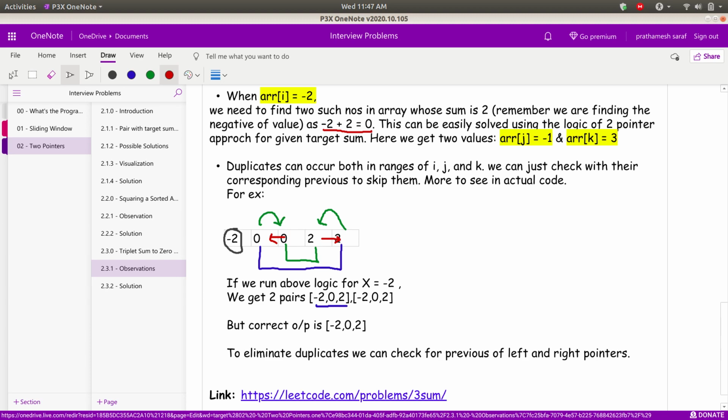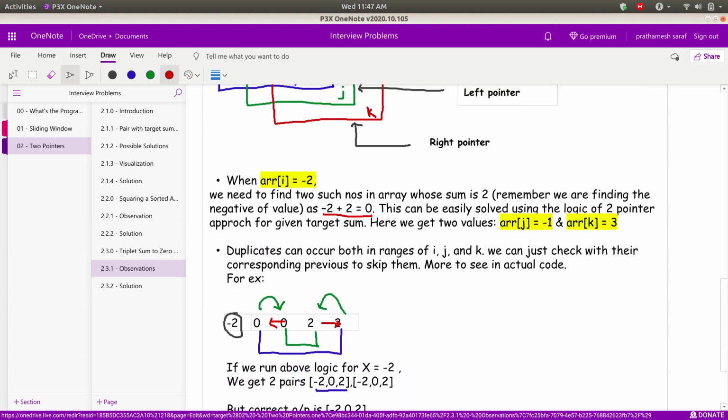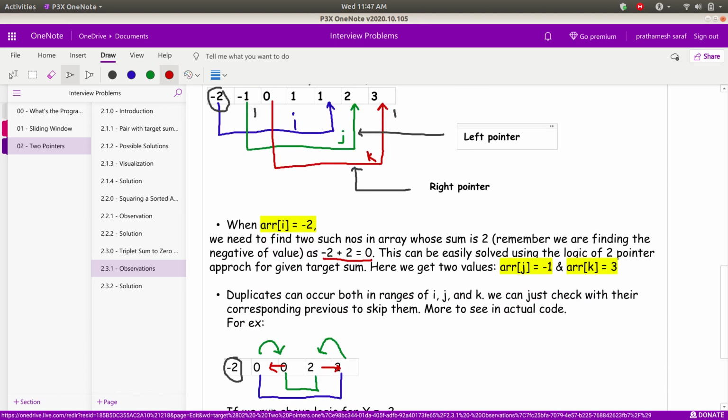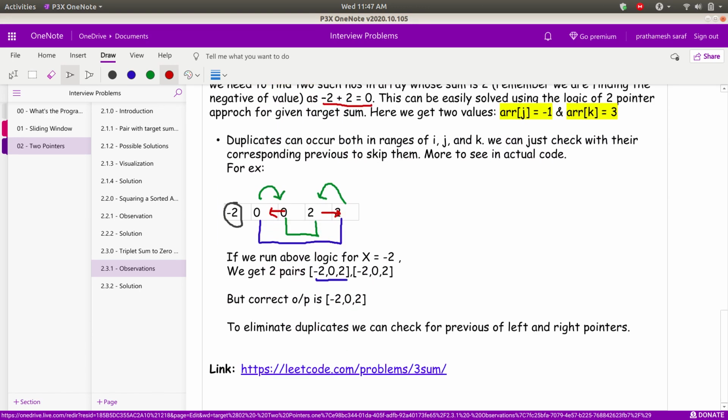So that's it for this problem. I hope you have got the intuition for this problem and how to solve it. It's very easy. You just have to take one element and apply the two pointer approach for that element within the given specified ranges. So here is the link for the problem. I want you to pause this video and go to this link and try solving this problem. Once you have solved it or have any doubts, rewatch the video and then move on to the solution.